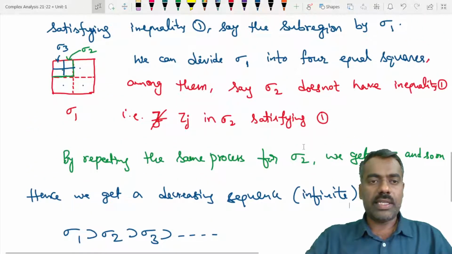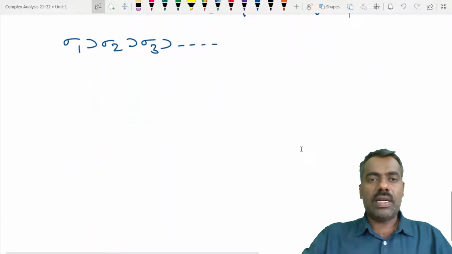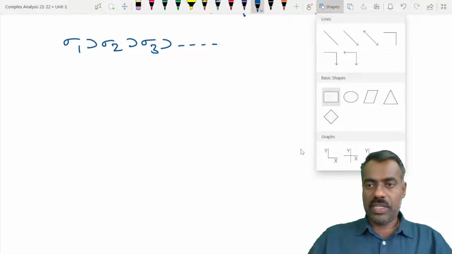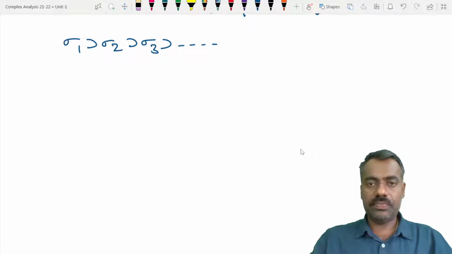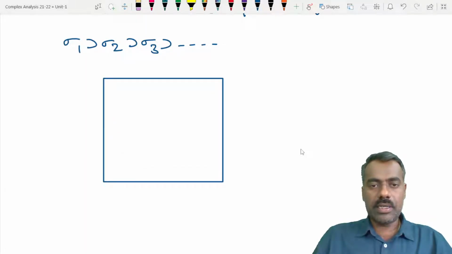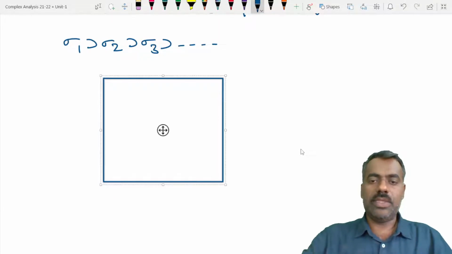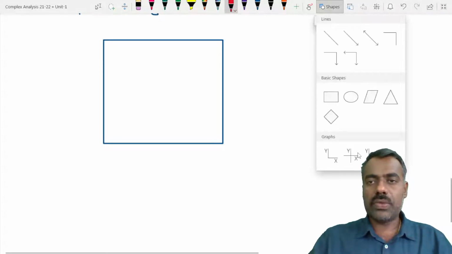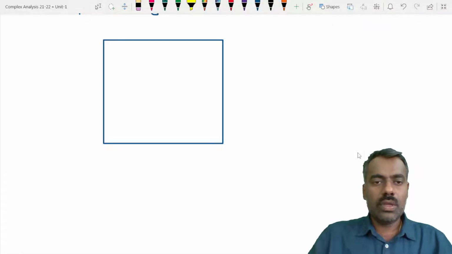Now let me draw that sigma 1, sigma 2, sigma 3 and so on one more time, so that we can understand better. Assume this is a square. Now I'll select another square, trying to draw half.